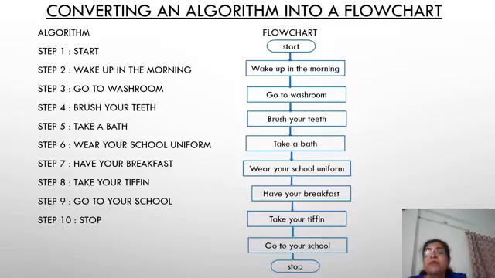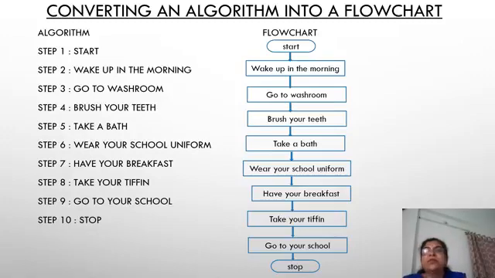Now we will see how to draw the flowchart for a simple thing, converting an algorithm into a flowchart. The algorithm is given here. Algorithm means step-by-step instructions, and when we put the same instructions with the help of diagrammatic, geometric symbols, it is called a flowchart.